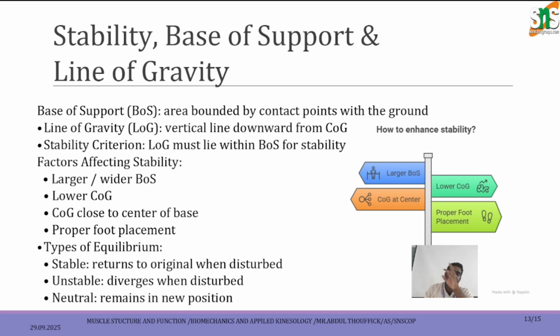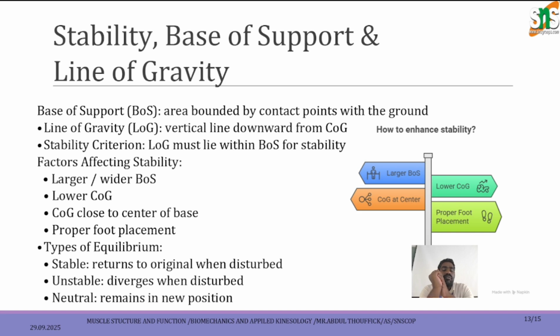So these types of activities are based on the ground reaction force and the body's types, and influencing the ground reaction force on the body may cause these types of support. So if the base of support is larger, the ground reaction force and stability will be wider, and if the base of support is smaller, there will be a lot of loss of balance in the body. Loss of balance will be affected by the stability. So the factors affecting stability are a larger, wider base of support, a lower COG, and COG close to the center of the base.